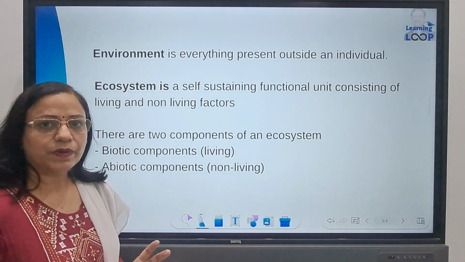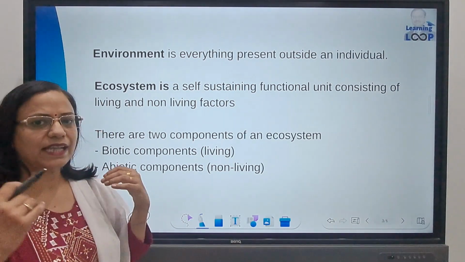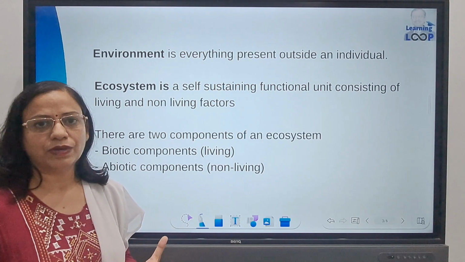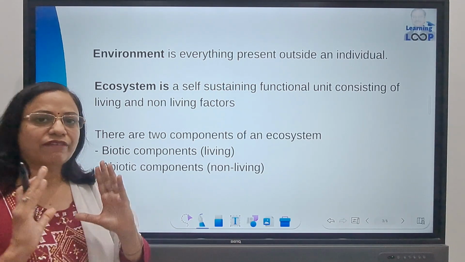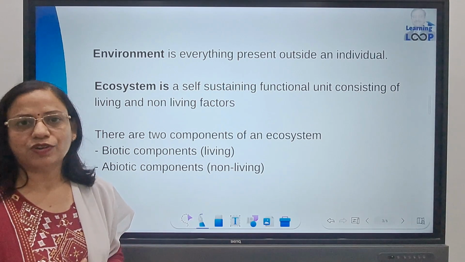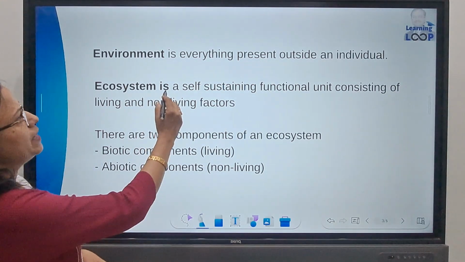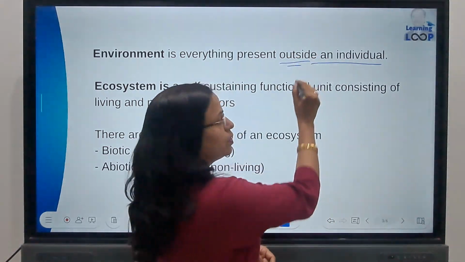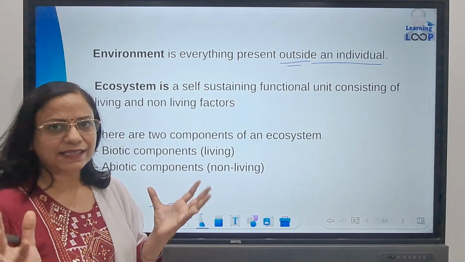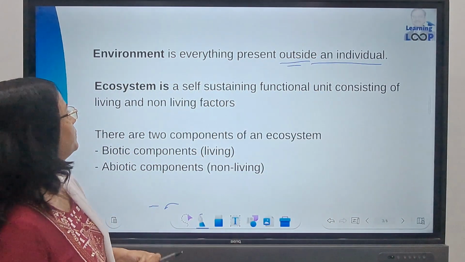So what does the word environment mean? Environment is everything that is present around us. If you consider yourself as one individual, whatever is there around you is your environment. So environment is everything present outside an individual. Remember the word outside. Anything that is outside you is your environment.